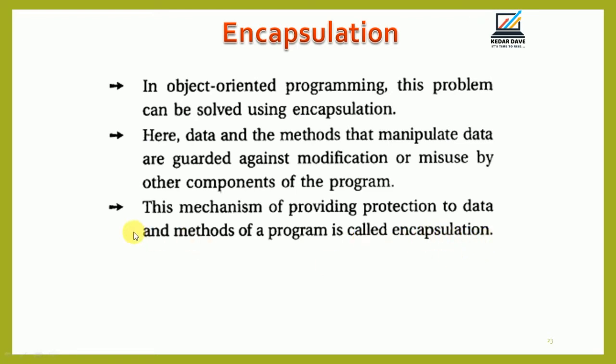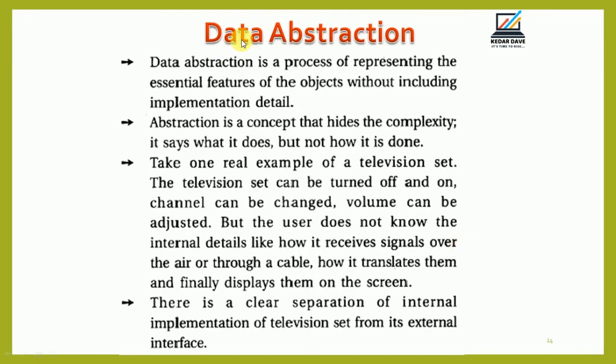Once again, this mechanism of providing protection to the data and the different methods you define in your programming, right, that is called encapsulation. Okay, after encapsulation, next one is data abstraction. It is a process of representing the essential features of the object without including its implementation detail, right?